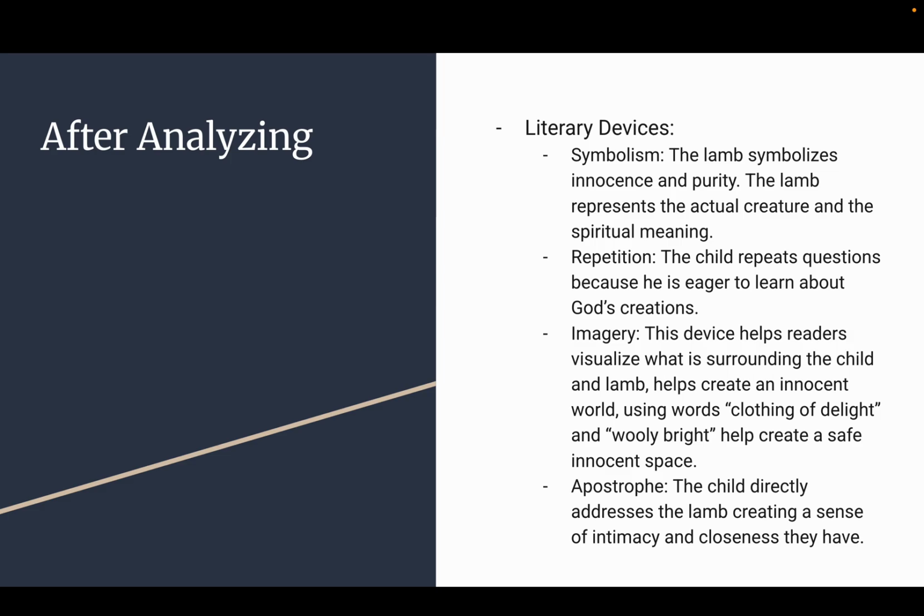The imagery in this poem helps readers visualize what's surrounding the child and the lamb. It helps create a world that is very innocent and childlike, as well as a bright and safe space that they are in. And then apostrophe: the child directly addresses the lamb in most of the poem, which creates a sense of intimacy and closeness between the two, helping the child and the lamb become one at the end of this poem.